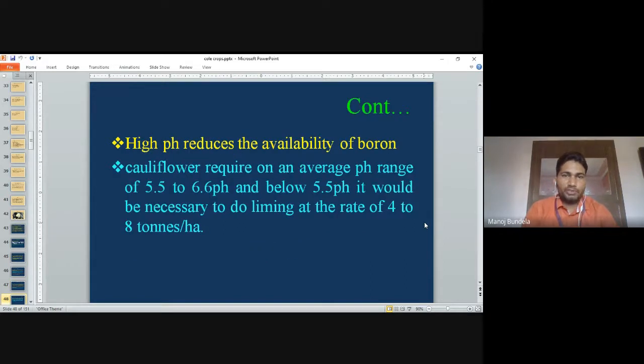High pH reduces the availability of boron. The higher the pH, the lower the availability of boron. Cauliflower requires on average a pH range of 5.5 to 6.6, and below 5.5 pH it is necessary to do liming. We have to apply lime at the rate of 4 to 8 tons per hectare to increase the pH.